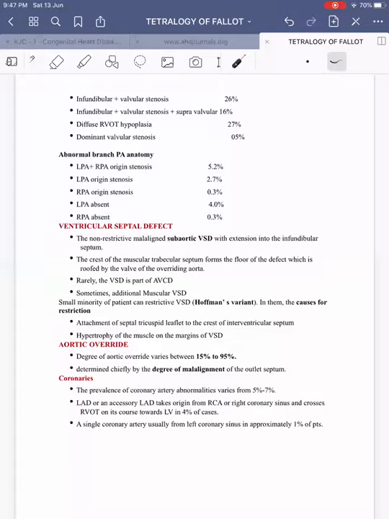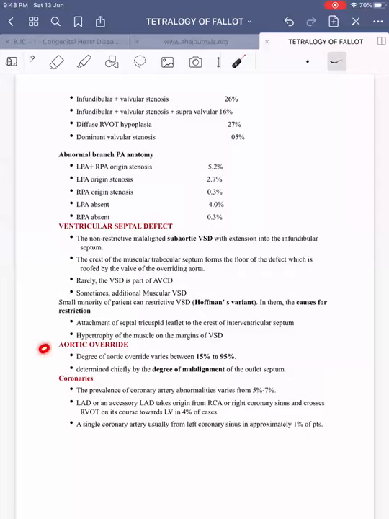Rarely VSD can occur as a part of AV canal defect, then it becomes TET canal defect. Sometimes there can be additional muscular VSDs. Some minority of the patients with tetralogy of Fallot may have restrictive VSD, which is called Hoffman variant. In them, the causes of restriction are two. One is either the attachment of the septal leaflet of the tricuspid valve to the crest of the interventricular septum, or because of the hypertrophy of the muscles at the margin of the ventricular septal defect.